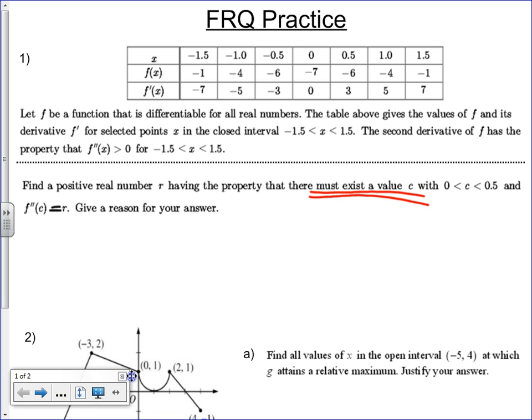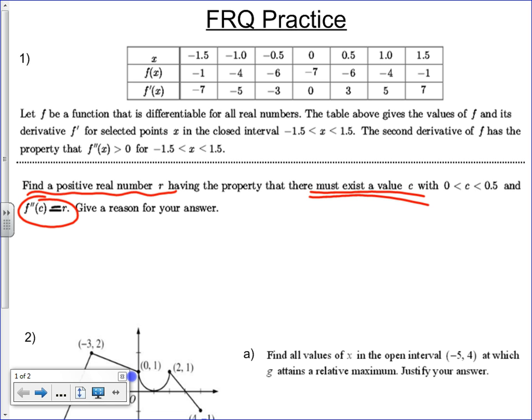Question, hold on. What are they saying must happen? What is R? Are they asking me to find R? Yes. I'm given F and F prime, and they're asking must there be F double prime. What are some different theorems that say must? MVT, Rolle's, there's another one from a while ago. Extreme value, yeah, says there must be an absolute max, absolute minimum. IVT, there must be a Y in between other Y's.